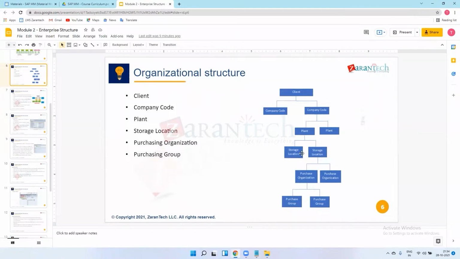I'll keep those materials in the storage locations. In storage location one, I will keep chassis. In storage location two, I'll keep tires. Whatever materials there are, I will keep them in different storage locations within a plant. Are you getting it?